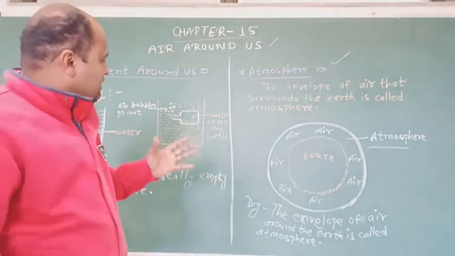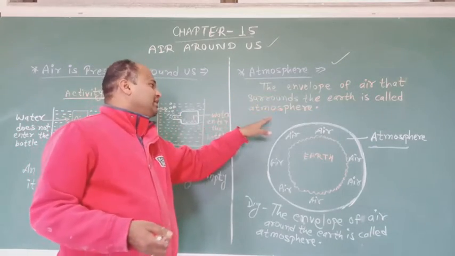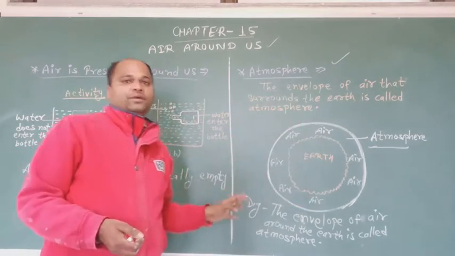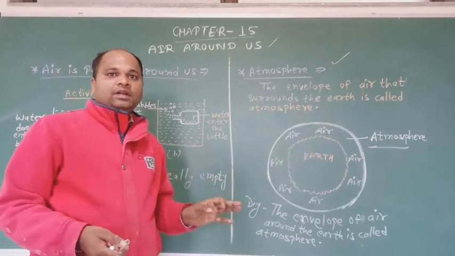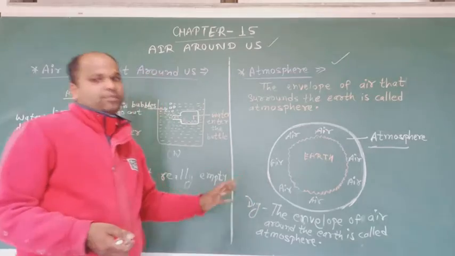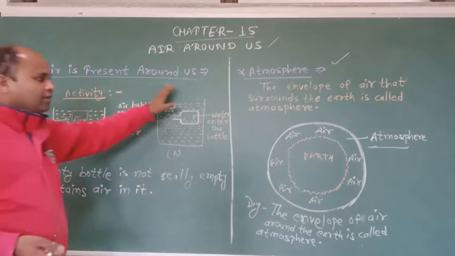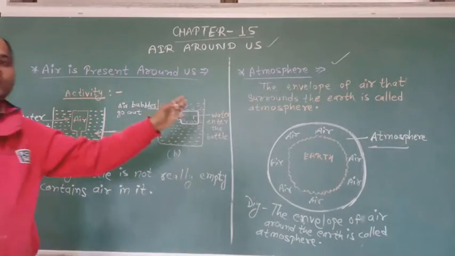So what is the atmosphere? The envelope of air surrounding the earth is called the atmosphere, and the atmosphere is essential for life on earth. I hope all of you understood today's class topic: air is present around us, and the atmosphere.